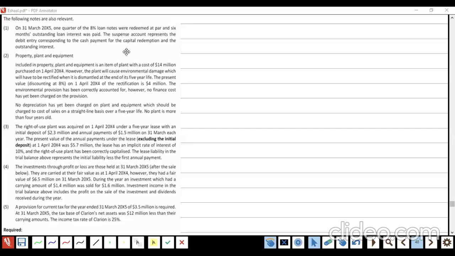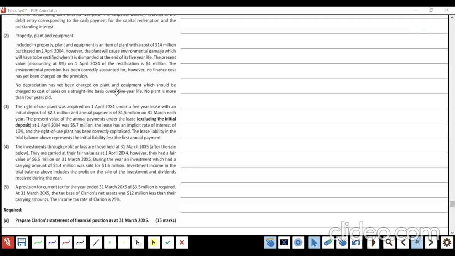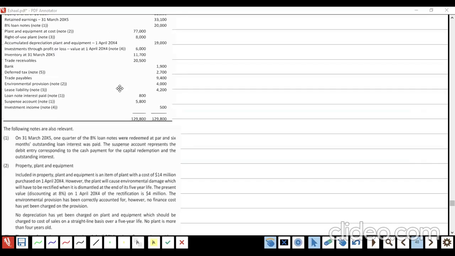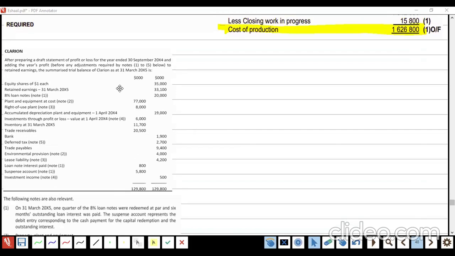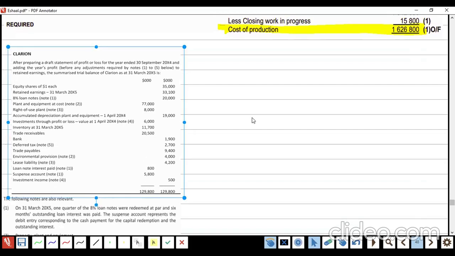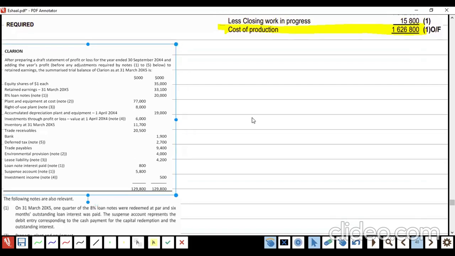Now, how are we going to deal with the question in the paper? The requirement is to prepare the SFP: assets, then equity, then liabilities. Preparation of the SFP is not a big thing at all, but solving the notes is the key to success. Solving all the notes is the key to success.